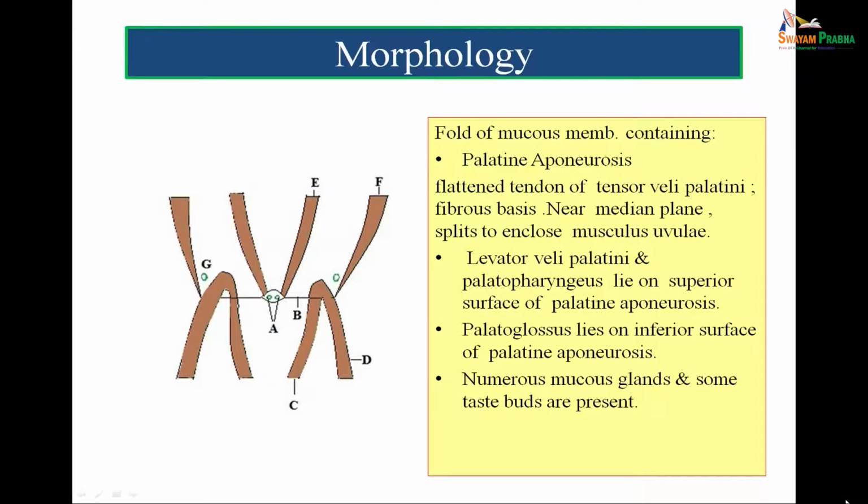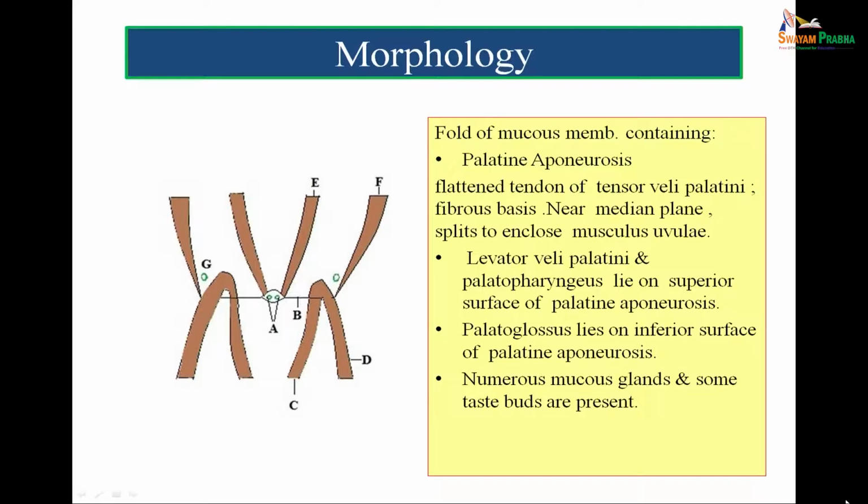Now, this particular diagram is very important to understand. The fibrous basis of the soft palate is formed by the palatine aponeurosis. The palatine aponeurosis is formed by a muscle called tensor veli palati, marked by F in the figure. So, you can see that F is the tensor veli palati and it is forming the fibrous basis of the soft palate, that is B. B is the palatine aponeurosis.